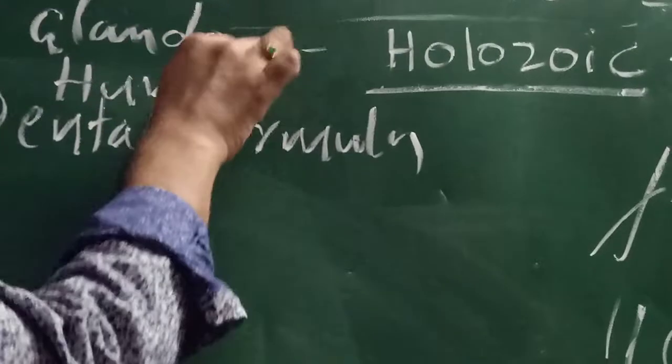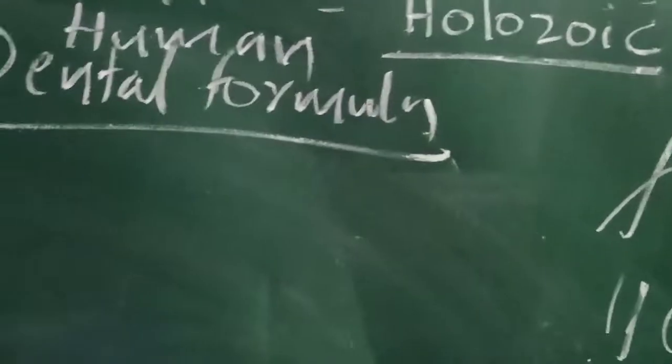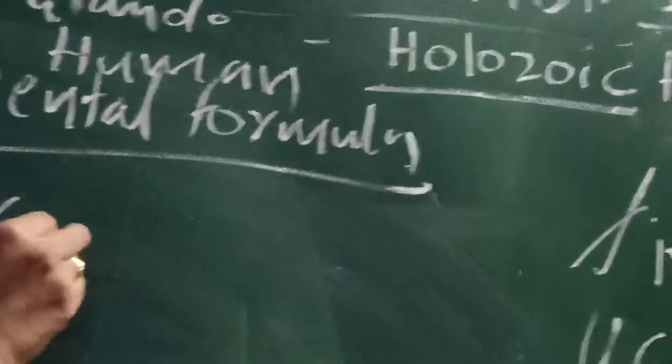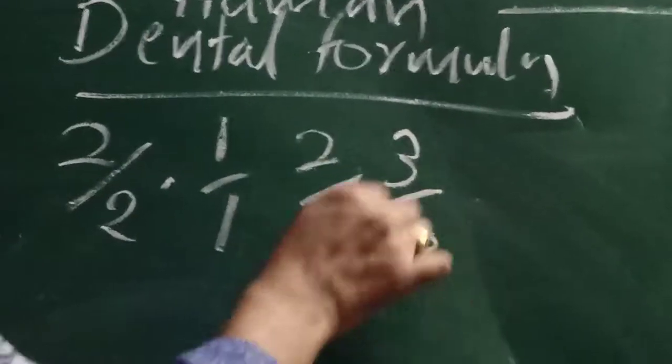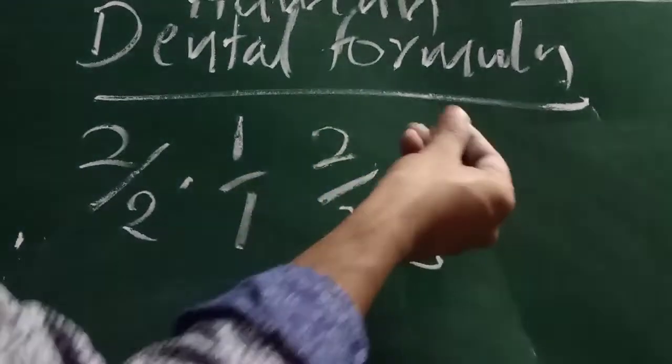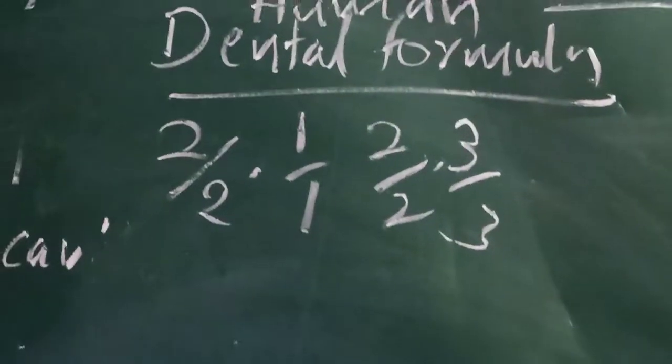Okay, this is the human dental formula. The human dental formula is 2/2, 1/1, 2/2 and 3/3. What is 2? What is 1? If you observe it there, how do we calculate the dental formula? Just observe.